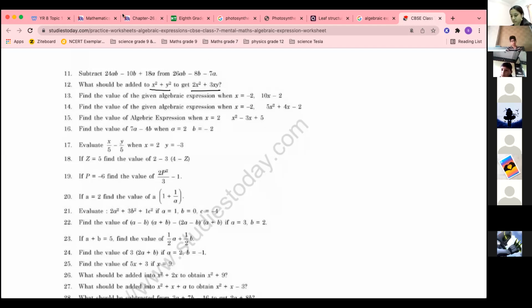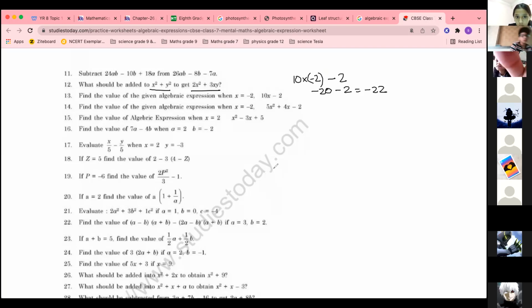See, why are you getting 18? Why are you getting 18? It is -2. 10 into -2 is what? -20. Ma'am, but you told that if it is odd, then it will be minus. That is in power, Yahya.